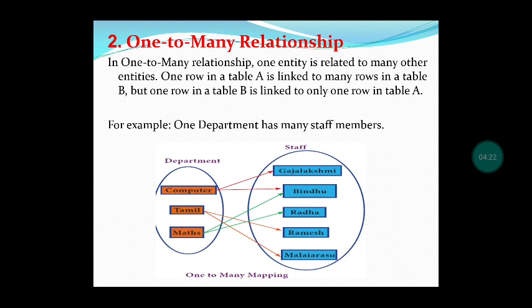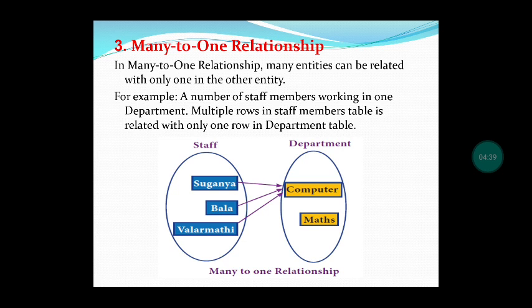Next, in your book they have given this example. For Computer, the staff are Gajalakshmi and Bindu, and Tamil Ramesh and Malayarasu, and for Maths they have given Bindu and Radha. Okay. Next, we will go to the many-to-one relationship.